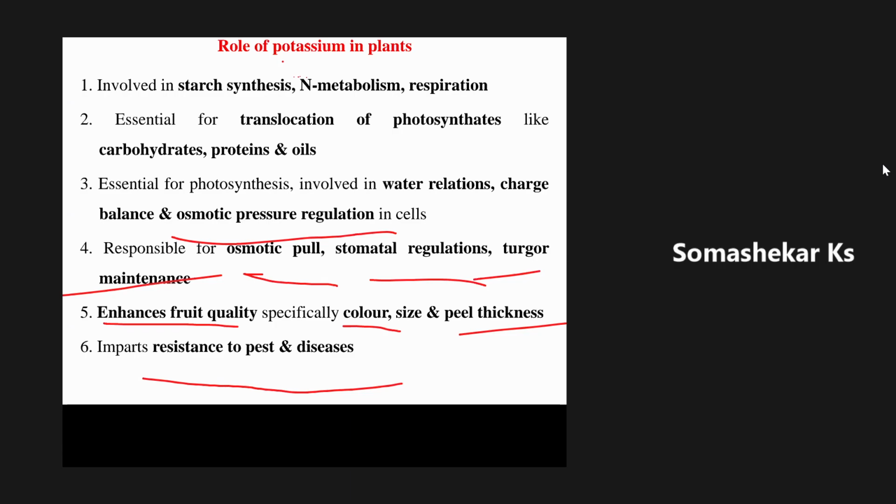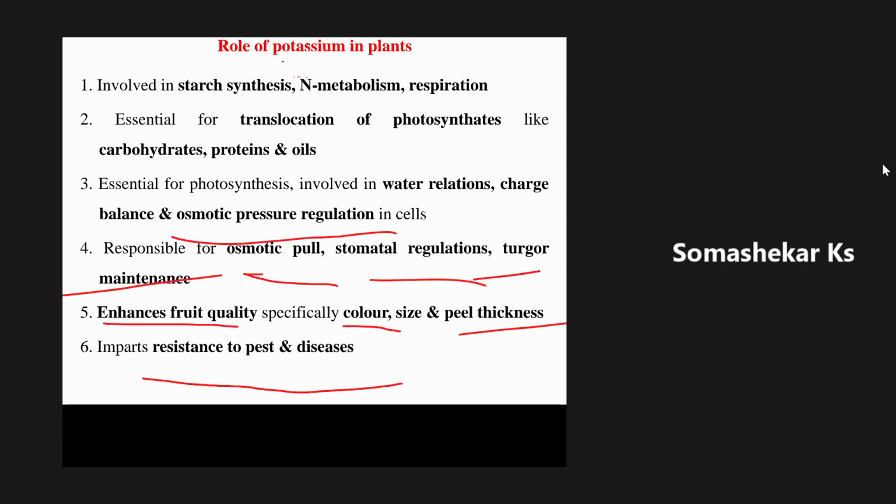As an example, in case of rice, if you go for application of more amount of potassium, one of the deadly diseases called blast disease will decrease. I will tell you later when I come to the beneficial element, that is silicon. If you apply more potassium in the rice crop, the blast disease incidence will decrease.